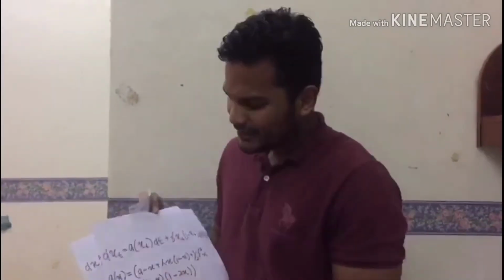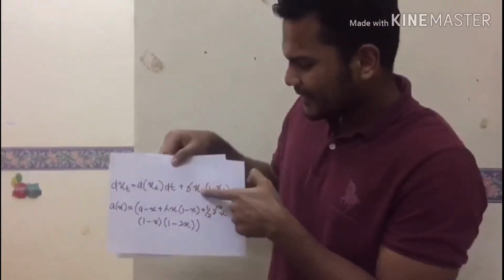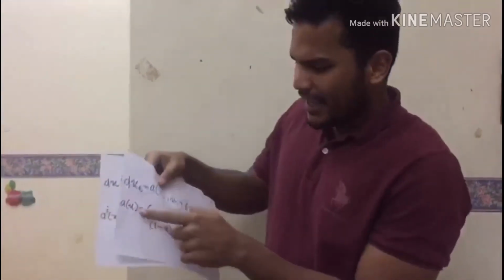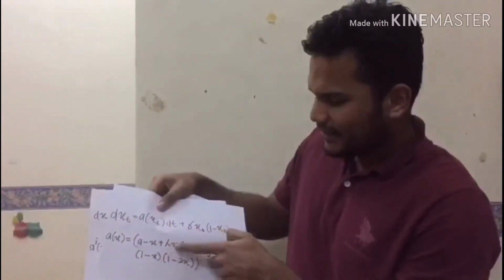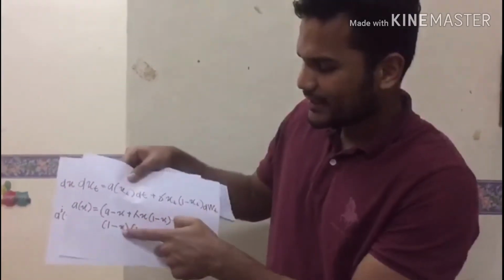We have genetics. The Ito equation is equivalent to dX_t equals a(X_t) dt plus sigma X_t (1 minus X_t) dW_t, where a(x) equals minus alpha x plus lambda x(1 minus x) plus 1/2 sigma squared x(1 minus x)(1 minus 2x), which also has genetical applications. X_t is the proportion at time t of one of two possible alleles of a certain gene.